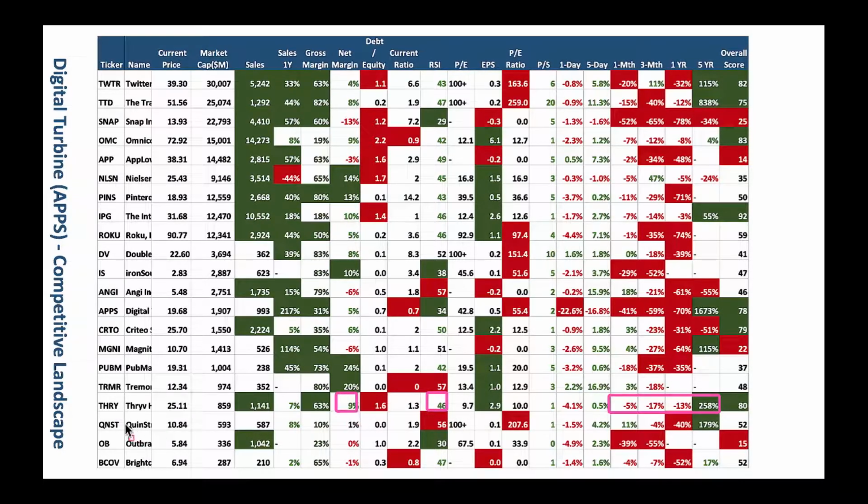And then we got QNST here. QNST also doing pretty okay. Look, it's got 179% overall performance in the past 5 years. Right now, the stock is a little bit higher with the RSI 56. When it's down slightly, you could buy this stock here.